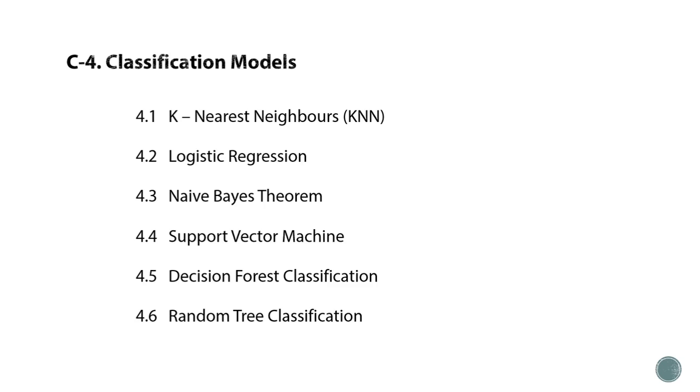Supervised learning is where the training set of correctly identified observations is available. Classification is a technique where we categorize the data into a given number of classes. The main goal of a classification problem is to identify the category or class to which new data will fall.